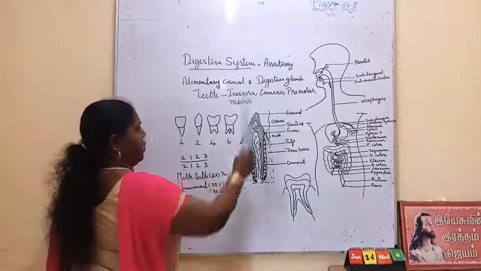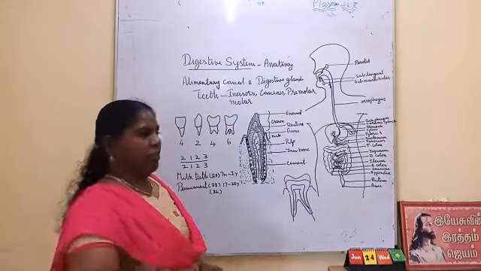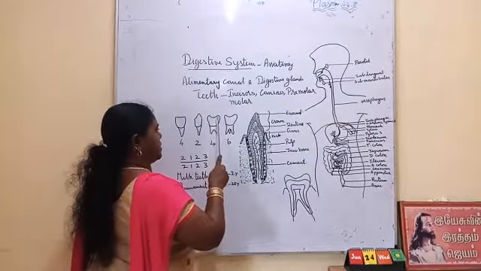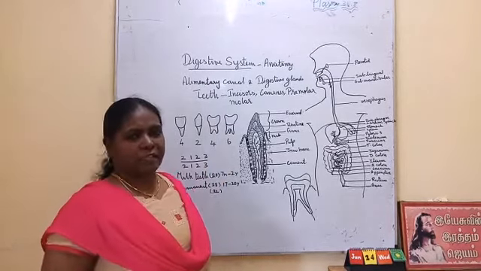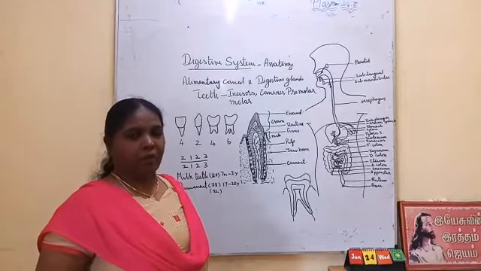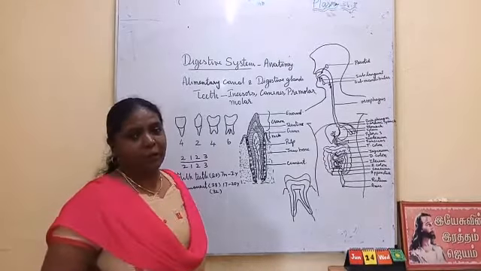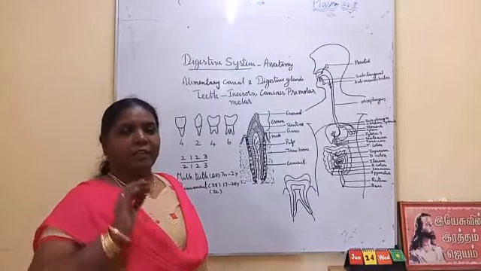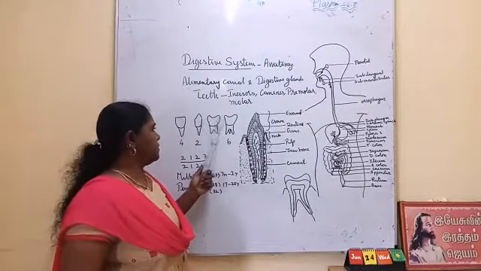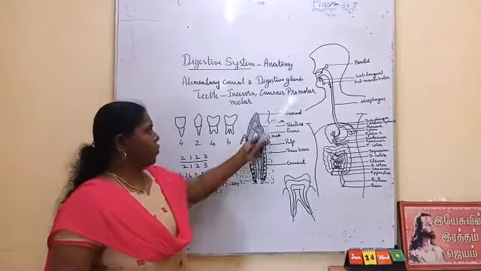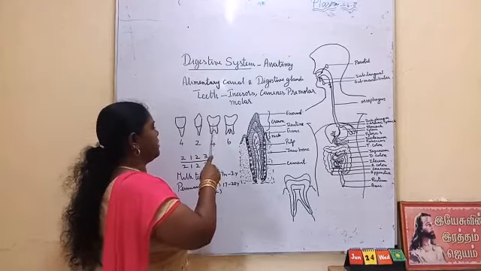The next one is premolar. Premolars have a flat edge and two raised parts, which are called cusps. So they are also called bicuspid, like the bicuspid valve in the structure of the heart. Here also the raised part is called a cusp, and since it has two cusps, this premolar is bicuspid. And the root also is divided in two.